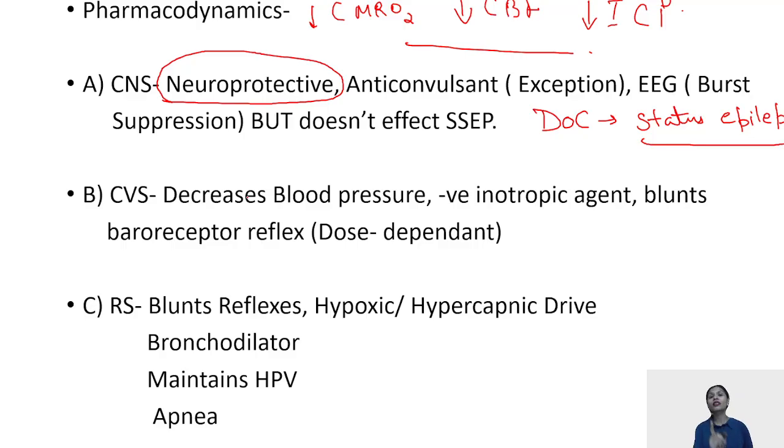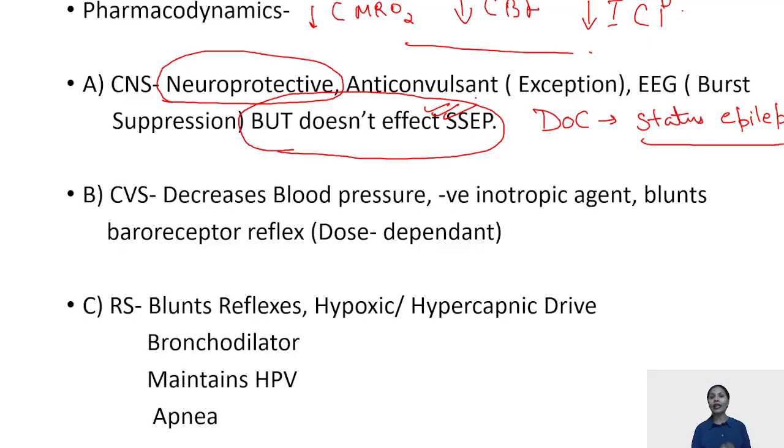Propofol leads to burst suppression in EEG, but the beauty of propofol is it does not affect your somatosensory evoked potential. Now, what kind of case can come in this? A patient has been posted with lumbar spine fracture, right? And he has to undergo a spinal cord surgery. Or a patient is suffering from kyphoscoliosis and is going to undergo corrective surgery for the kyphoscoliosis.